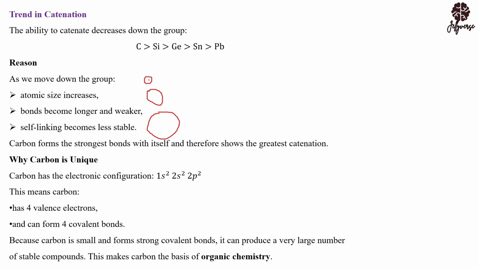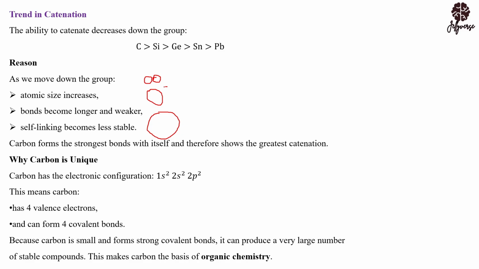So you could see that when carbon forms a bond with another carbon, the length of the bond between this carbon and this carbon is short. So the shorter the length, the stronger the bond. For that matter, the stronger the catenation ability. But if the atomic size increases, then this means that the length of the bond also increases. And you're going to have your catenation becoming what? Decreased, because the self-linking becomes less stable.